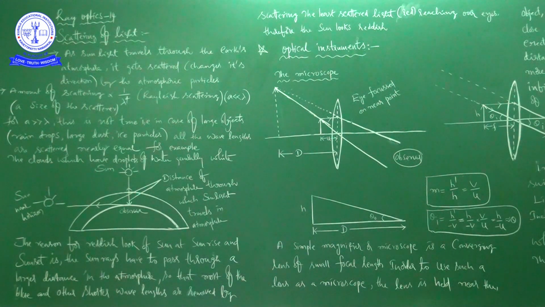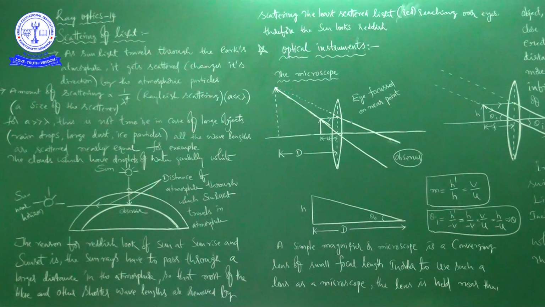Now we are going to discuss scattering of light first, and then we are going to discuss optical instruments.